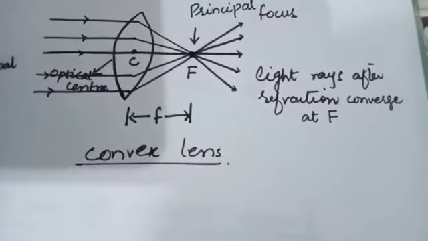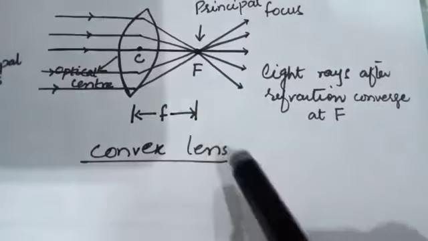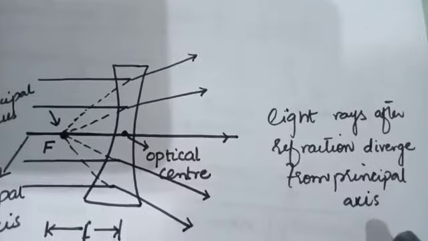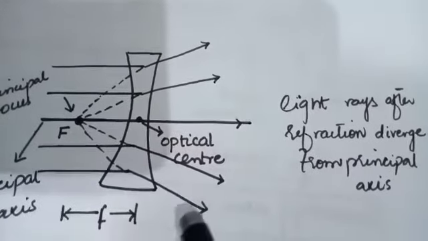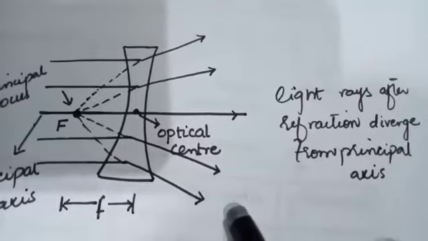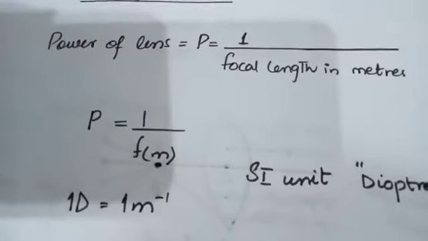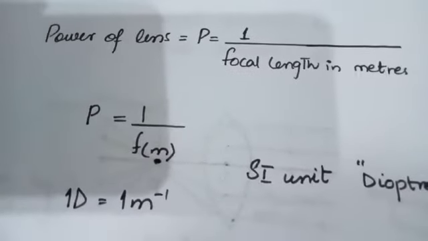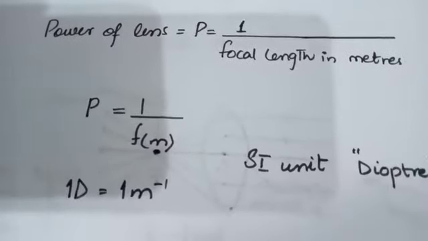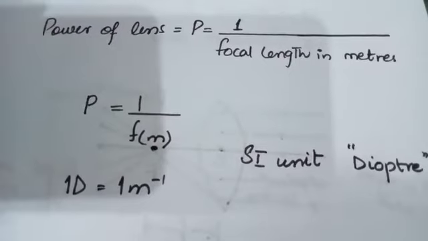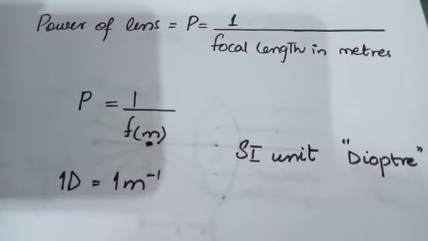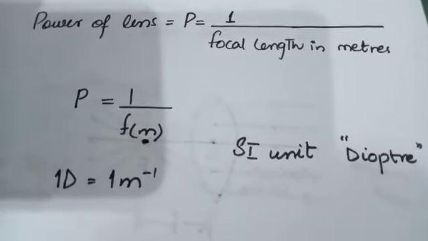This is the distance between the optical center and the principal focus. Light rays after refraction converge at point F. This is the case for a convex lens. And light rays after refraction diverge from the principal axis. This is the case for a concave lens. The next term is the power of a lens. Simply, the power of a lens is defined as the reciprocal of the focal length in meters. The focal length should be in meters. We take the reciprocal, and that is equal to the power of the lens.